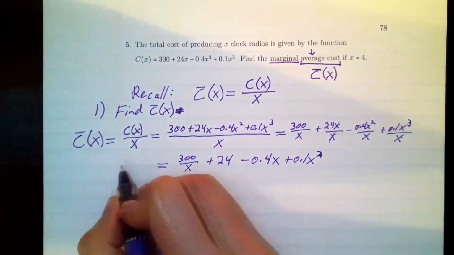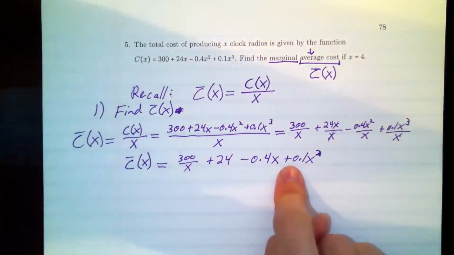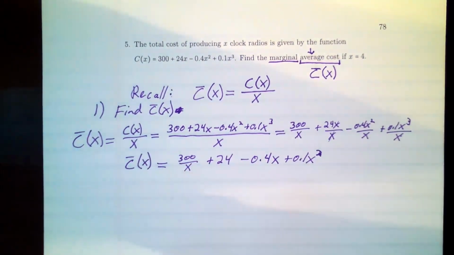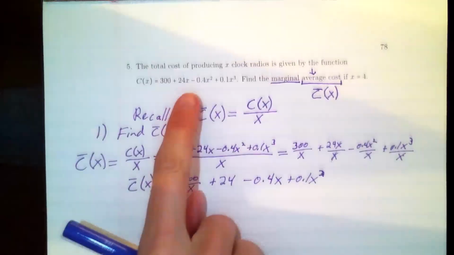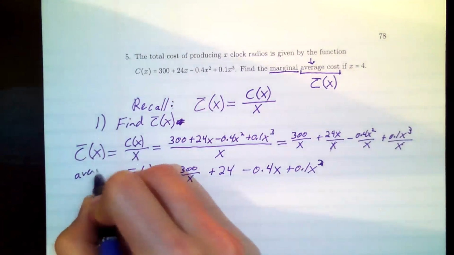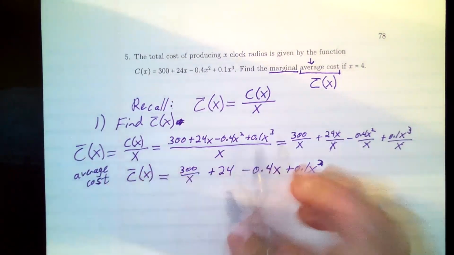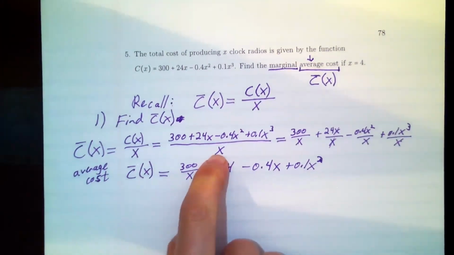This is now my C bar, and it's as simplified as it's going to get. It's a new four-term expression here. So this was cost. Now this is average cost, averaging it over all of the items x.